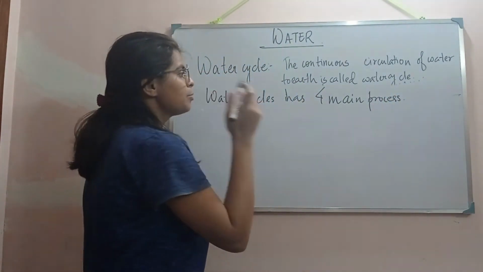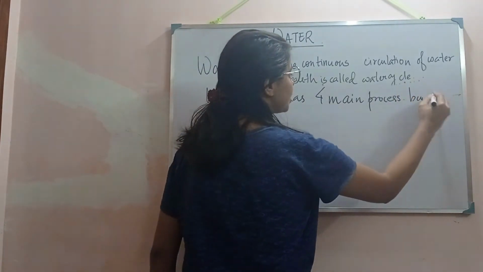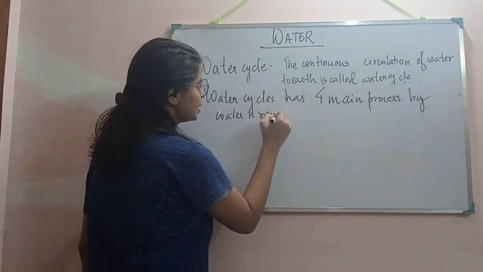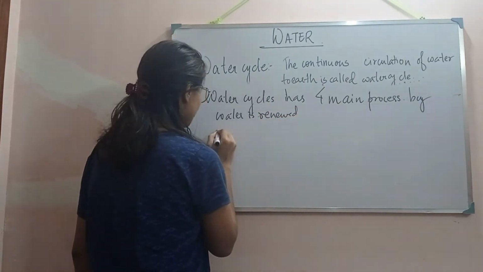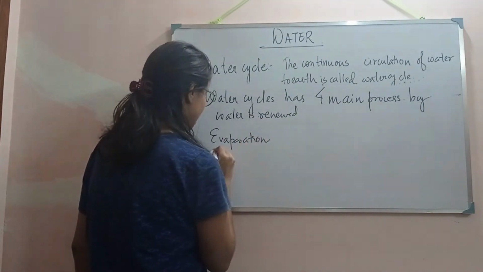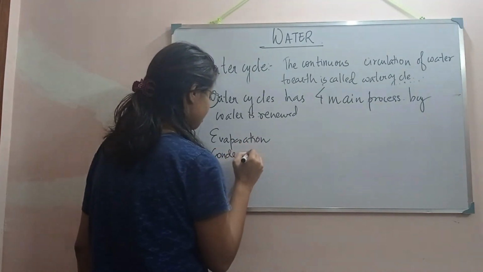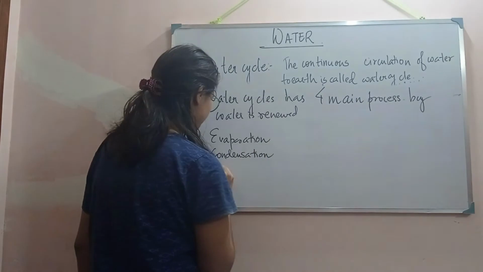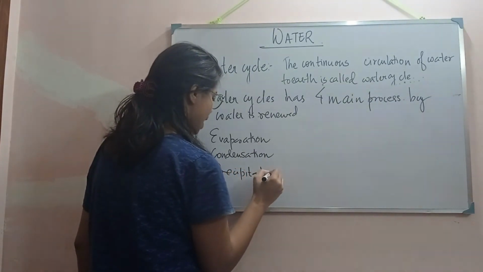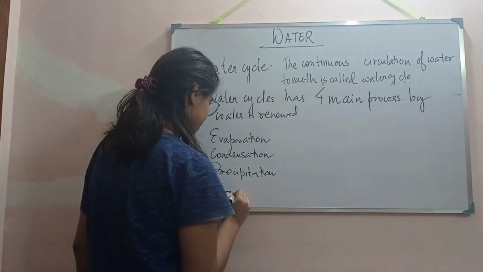There are four main processes by which water is renewed. And what are these four main processes? The four main processes are evaporation, condensation, precipitation, and transpiration.